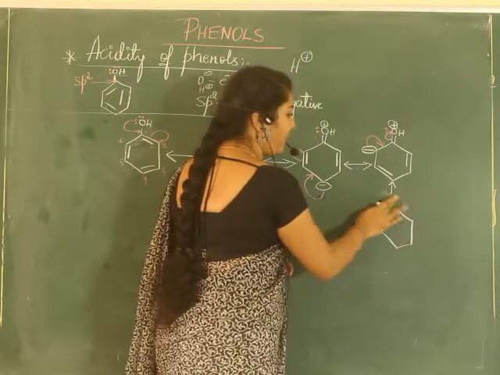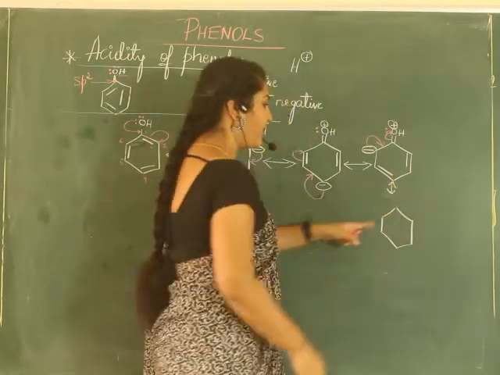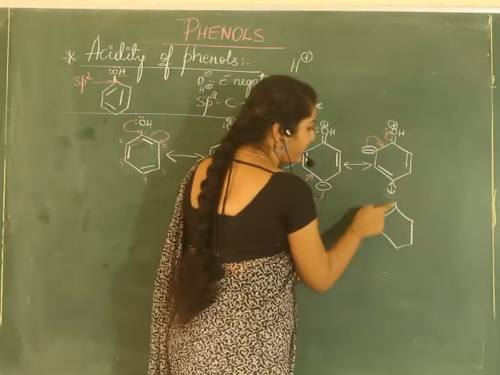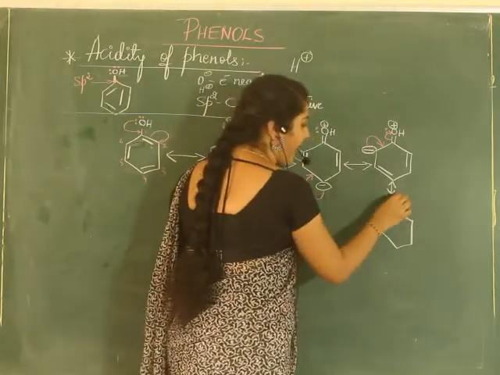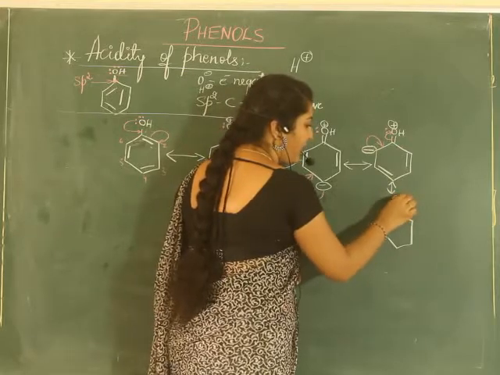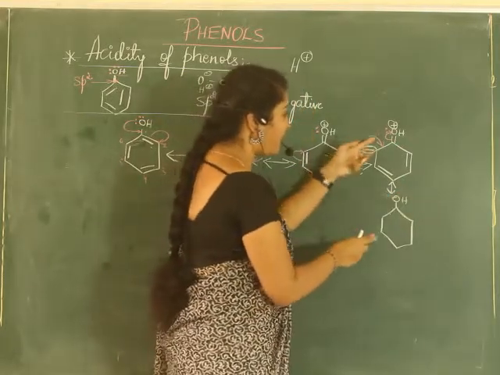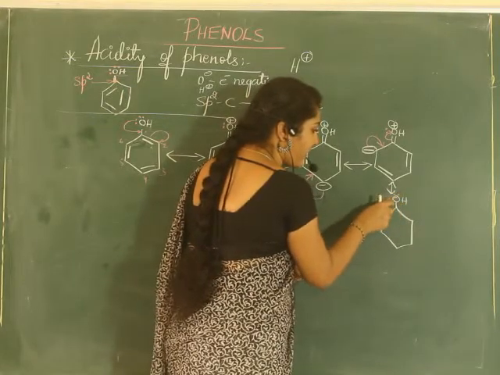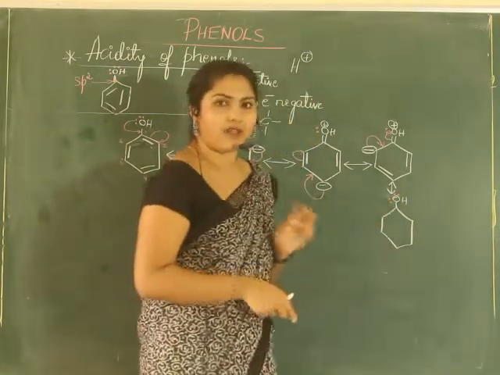Now what has happened? The double bond becomes single. Why? It has accepted the electron, OH. And here already it had one lone pair of electron. Now it has received one more lone pair of electron. It's happy like before.